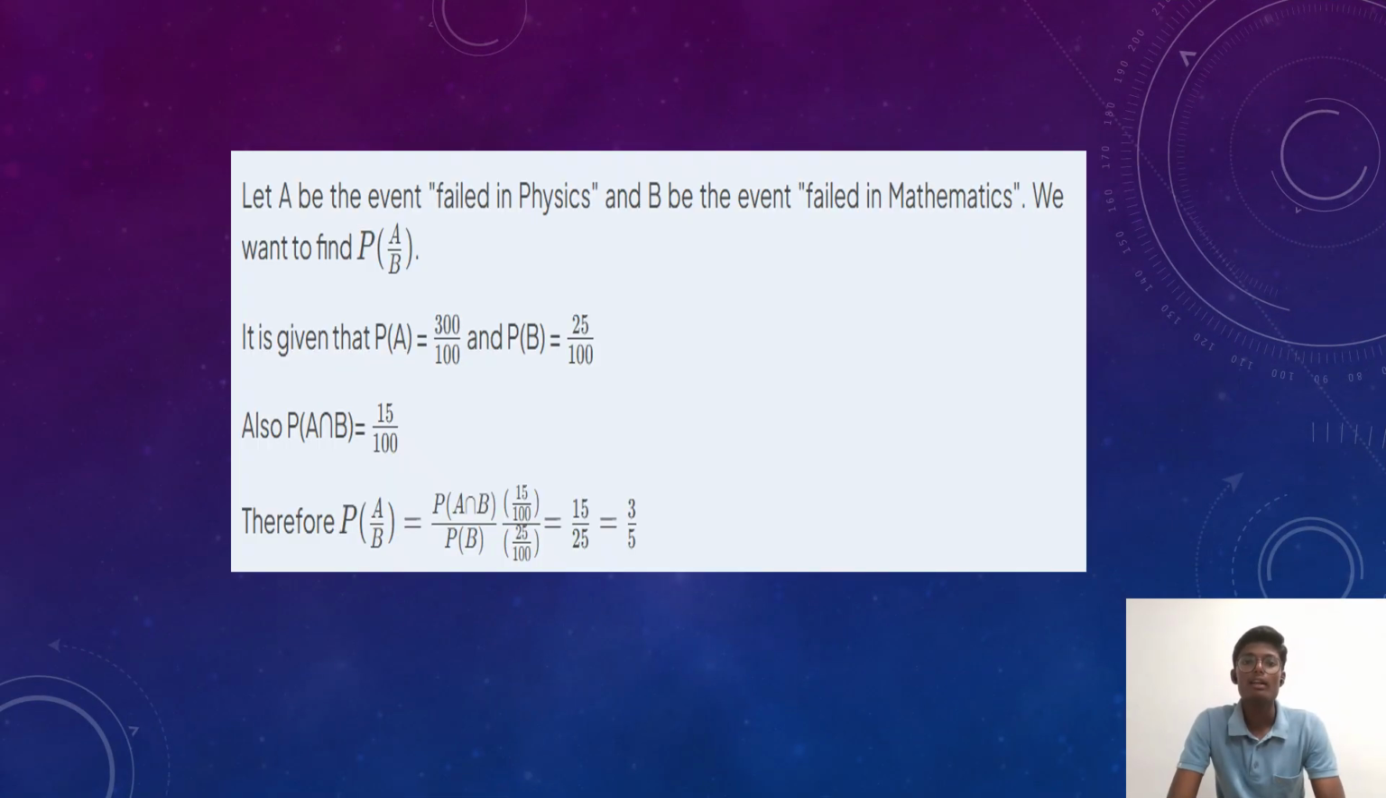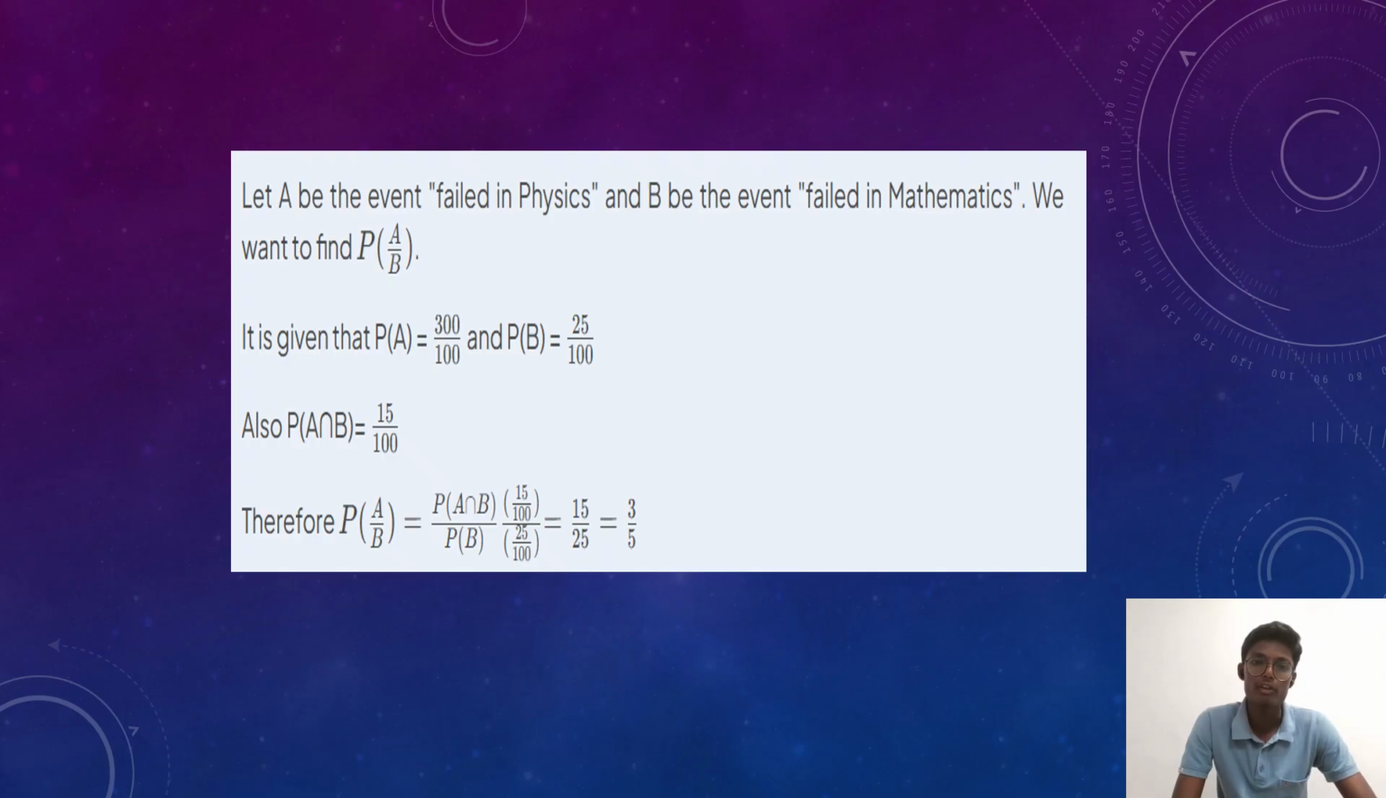Let A be the event of failing in physics and B be the event of failing in mathematics, with P(A|B) to be found. It is given that P(A) is equal to 300 by 100 and P(B) is equal to 25 by 100. We are given P(A intersection B) is equal to 15 by 100.